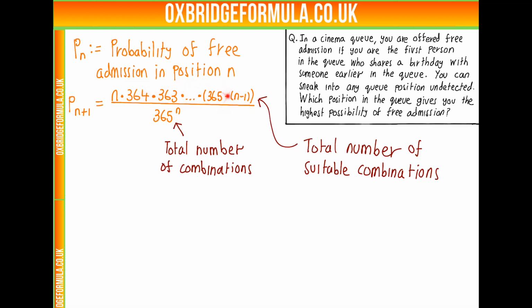So this is where we get this. But there we assumed that the person with our birthday was in position 1. But it could be in any of the n positions. And we know we've not double counted because we know there's only one person with our birthday. So we just times that by n. And we have the total number of suitable combinations of people we could have in the first n positions to give us free admission. So we have our probability here.